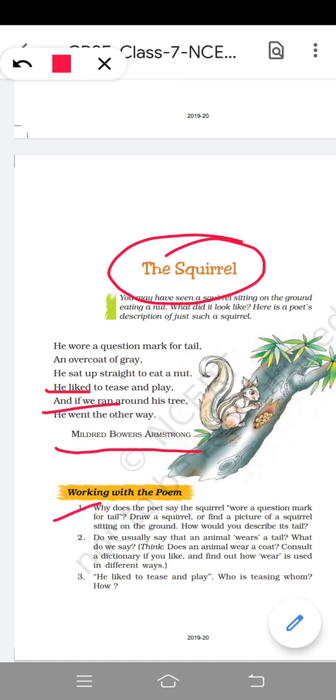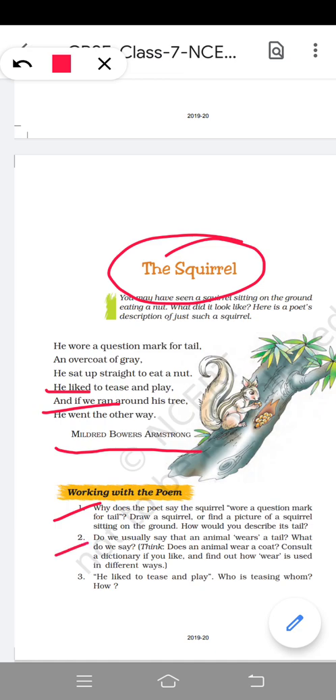Now the first question in working with the poem: why does the poet say the squirrel wore a question mark for tail? What would be the answer? The poet is saying so because it looks like a question mark. Means the squirrel's tail looks like a question mark. That's why the poet is saying it in this way.